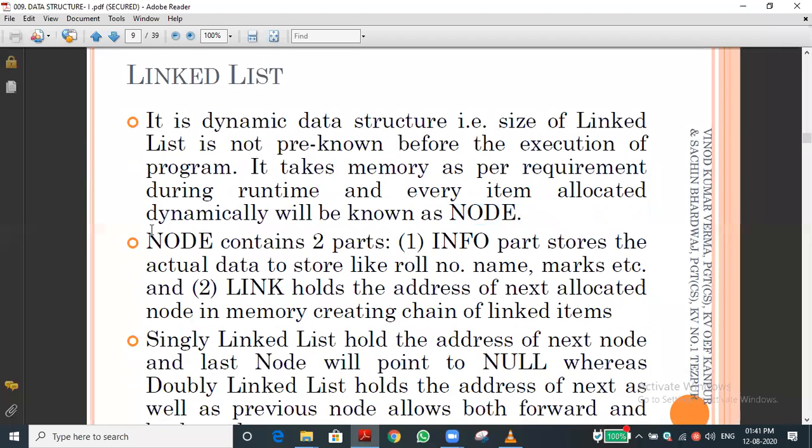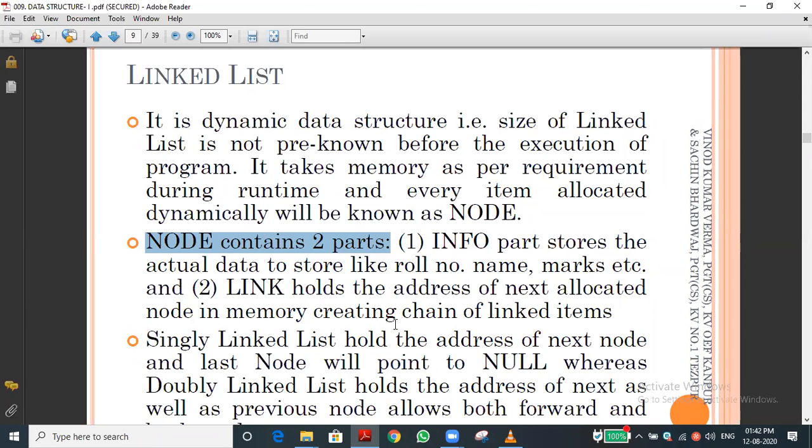Now the second part is very important. The node contains two parts. One is the info part, the information part, and another one is the link part. The info part stores the actual data, for example the number 1 or number 2, or whatever data we are storing. The data which we are storing is called information. This is a data structure, not an element. We are talking about the data structure of this linked list.